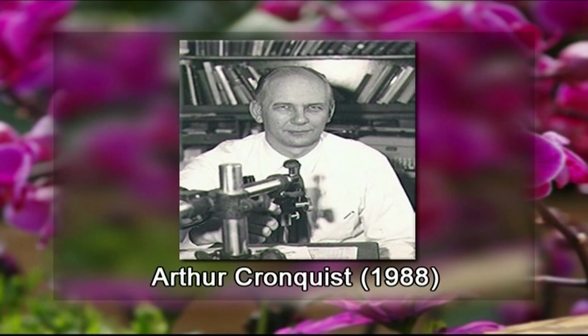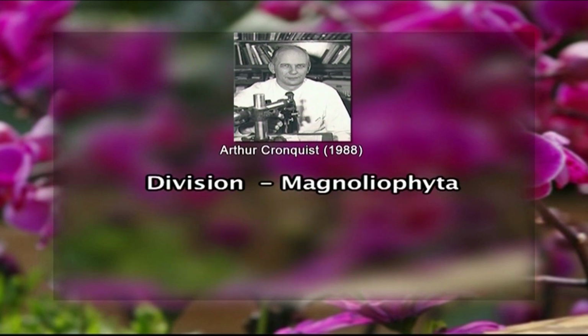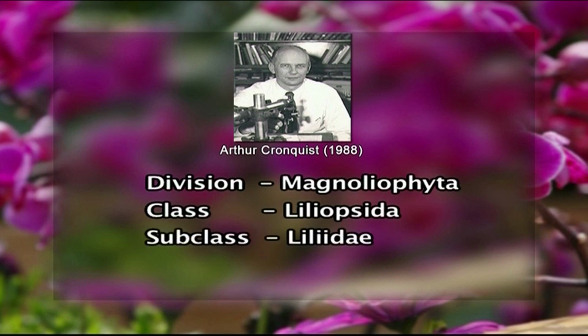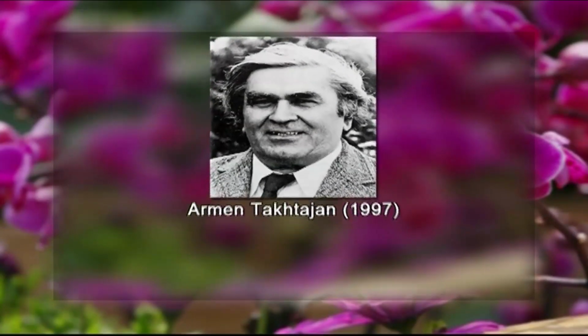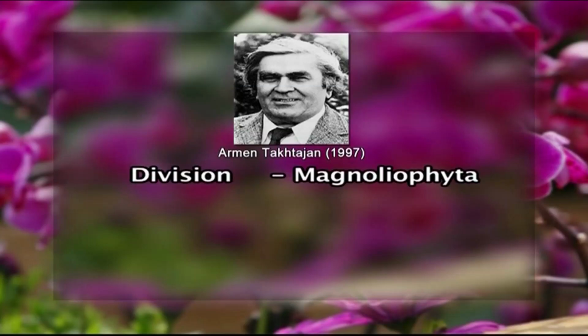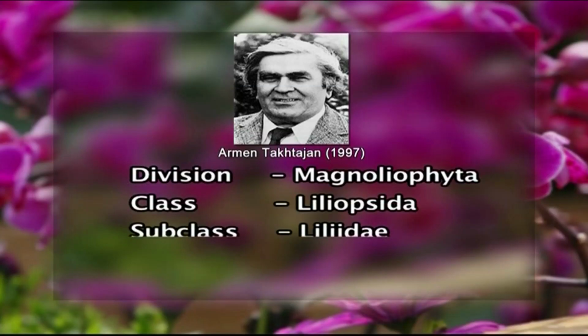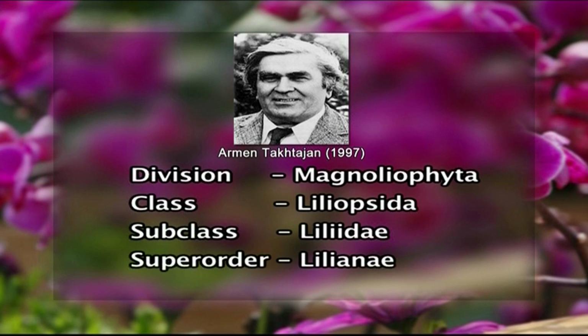Then the American taxonomist Cronquist classified Orchidaceae under the division Magnoliophyta, class Liliopsida, subclass Liliidae, and the order Orchidales. Armand Takhtajan, an evolutionary taxonomist, classified Orchidaceae under the division Magnoliophyta, class Liliopsida. He incorporated the category superorder and gave the subclass Liliidae, the superorder Lilianae and again the order Orchidales.